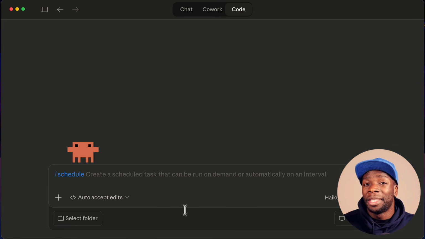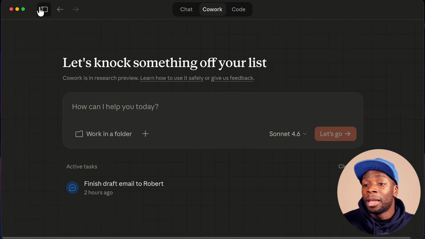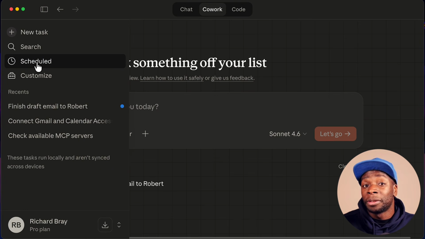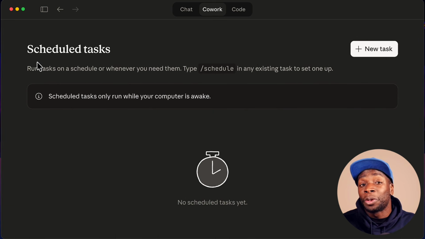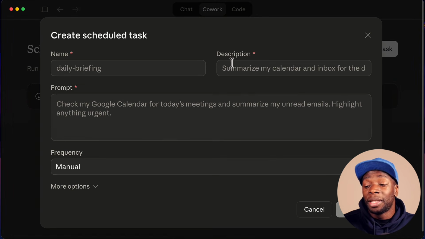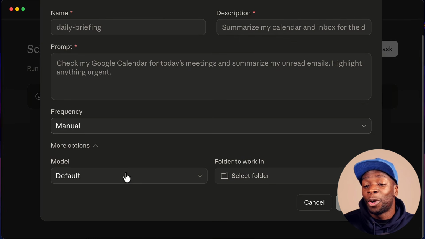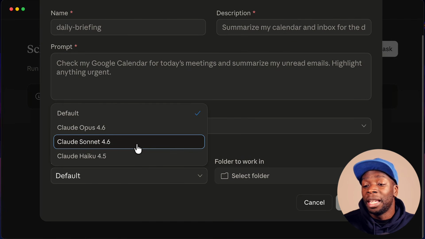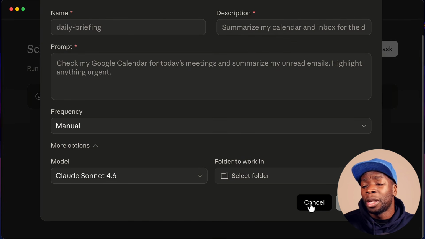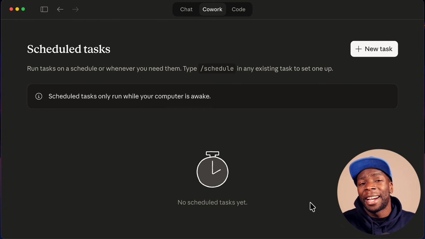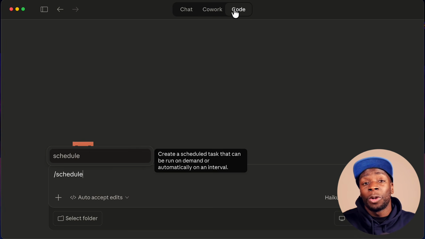But what's really interesting is that inside Cowork, there is also a scheduled option. Now, this is different from the scheduled option in Claude Code, not only because the modal looks different and we have to click on more options to change the default model, but also because Claude Cowork runs inside a sandboxed environment, whereas Claude Code runs on your local machine.